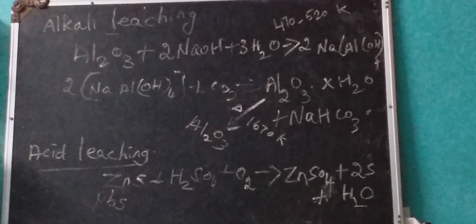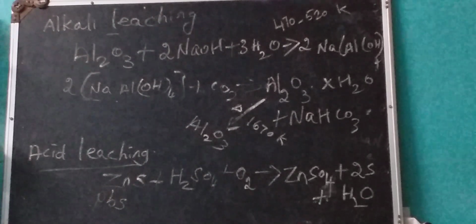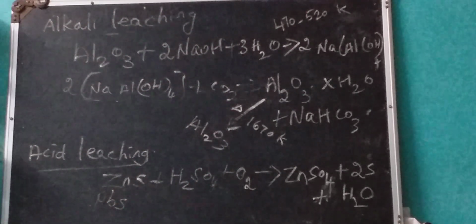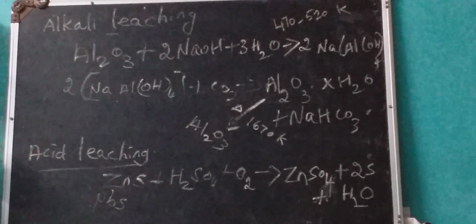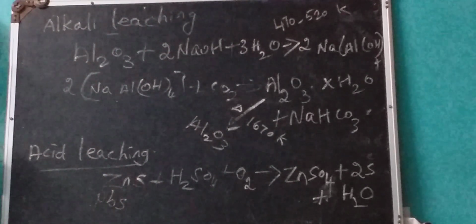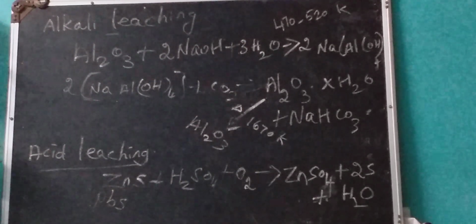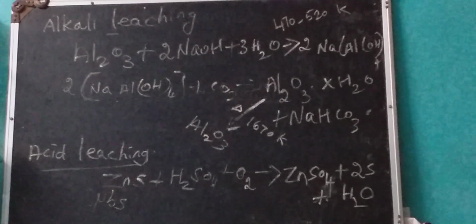Alkali leaching is mainly used for aluminium extraction. The last method, acid leaching, is mainly for sulfide ores, which can be leached using hot dilute acids; the insoluble sulfide ore is converted into soluble sulfates and elemental sulfur.